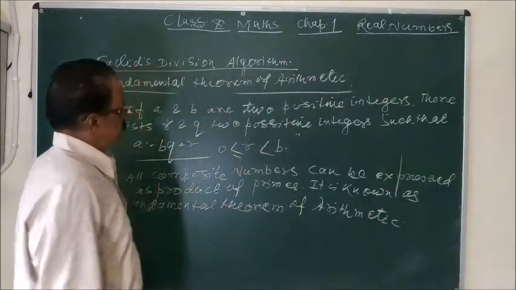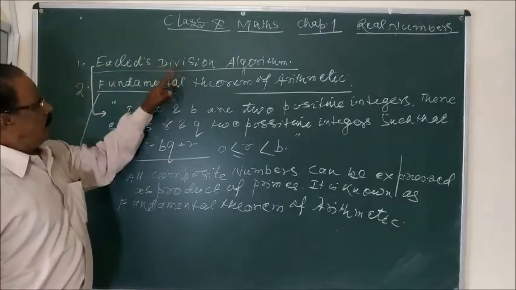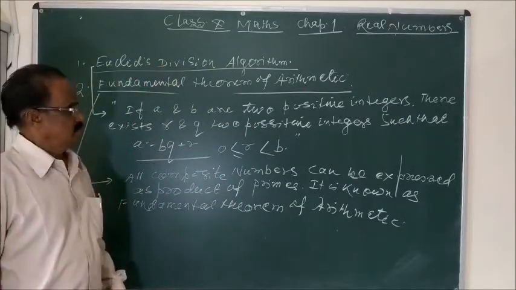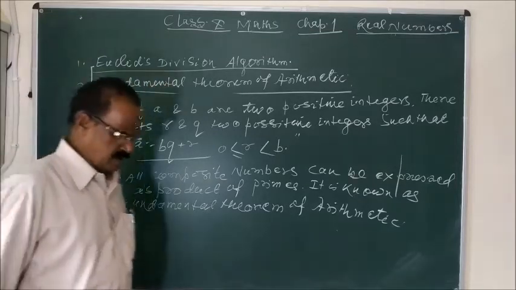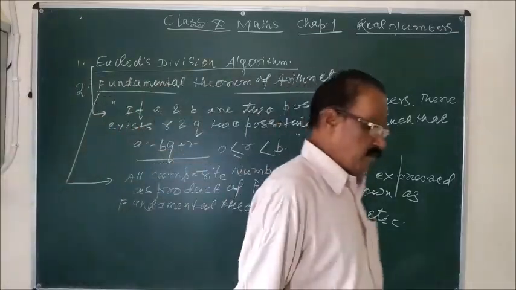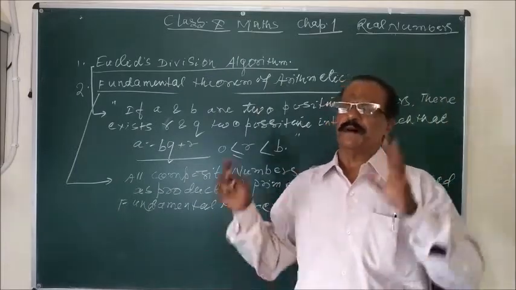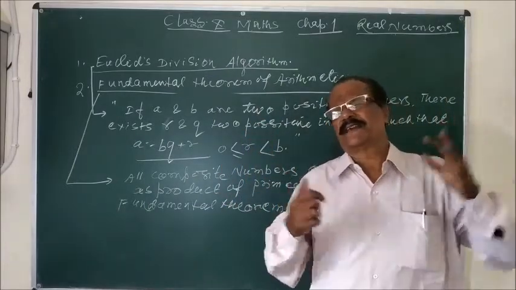My dear students, we have two properties in this chapter, real numbers. Real numbers, many kinds of numbers you must have studied in previous classes.